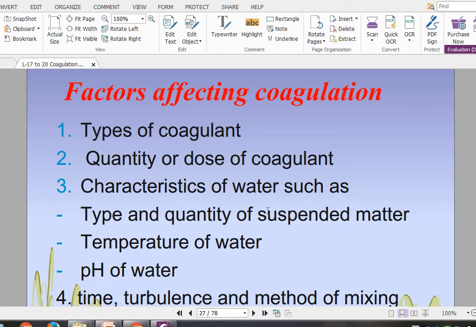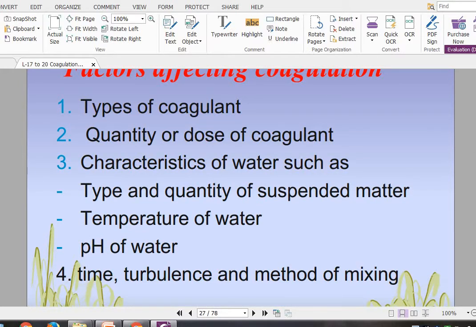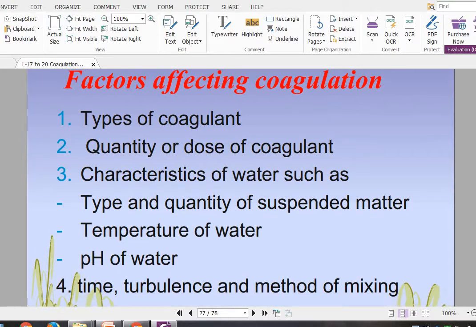There are four types of factors mentioned here which affect the coagulation process. The first is the type of coagulant, meaning which type of coagulant you are selecting for the process of coagulation, and how much valence it has for the attraction of impurities for the colloids. Second, the quantity or dose of coagulant, meaning how much coagulant dose you are adding.